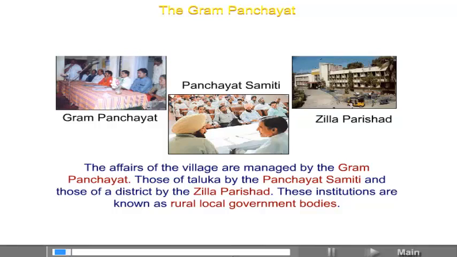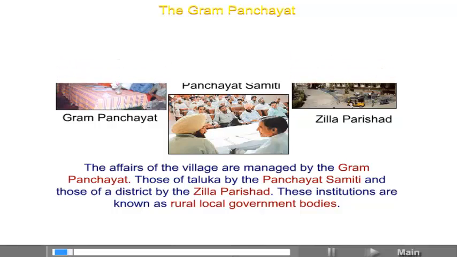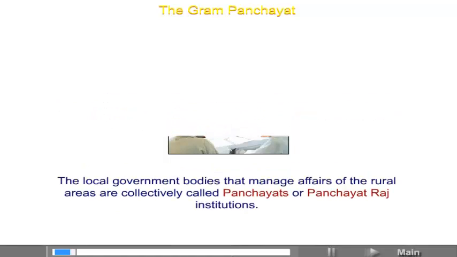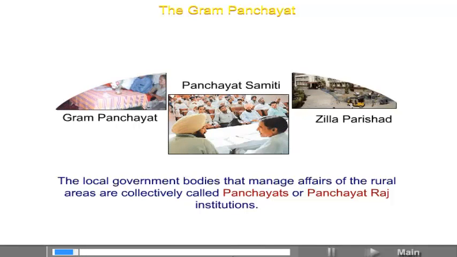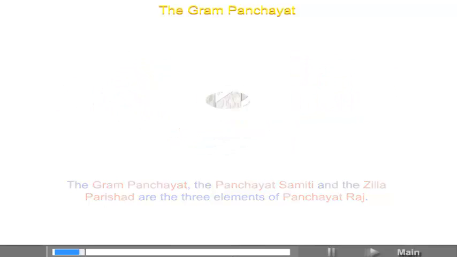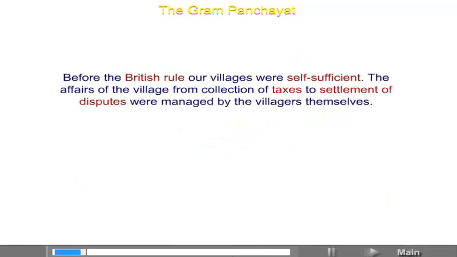These institutions are known as rural local government bodies. The local government bodies that manage affairs of the rural areas are collectively called Panchayats or Panchayati Raj institutions. The Gram Panchayat, the Panchayat Samiti and the Zilla Parishad are the 3 elements of Panchayati Raj. Before the British rule, our villages were self-sufficient. The affairs of the village, from collection of taxes to settlement of disputes, were managed by the villagers themselves.